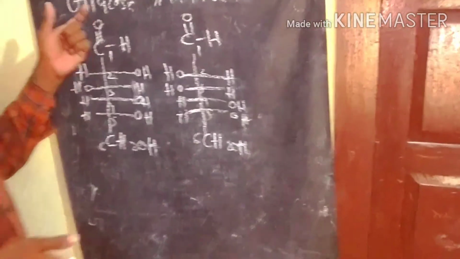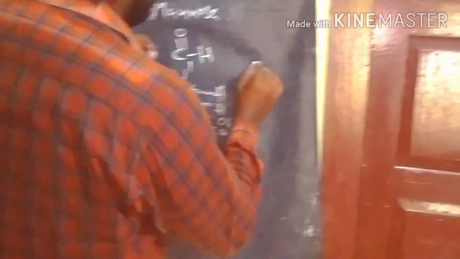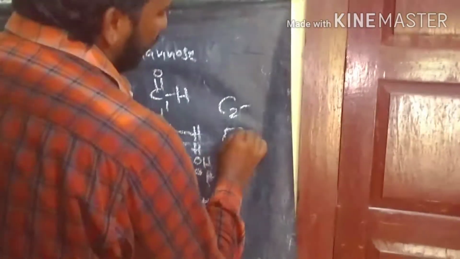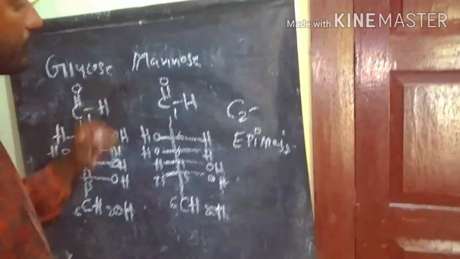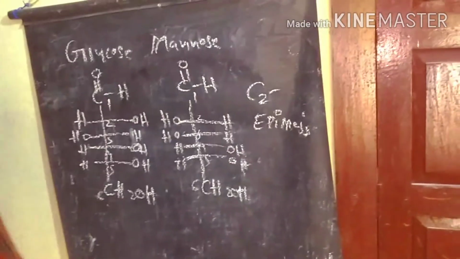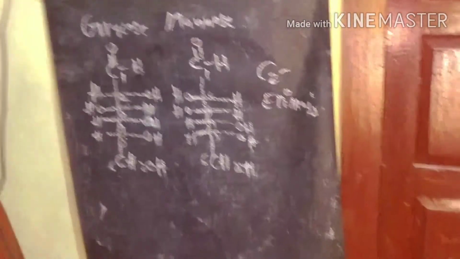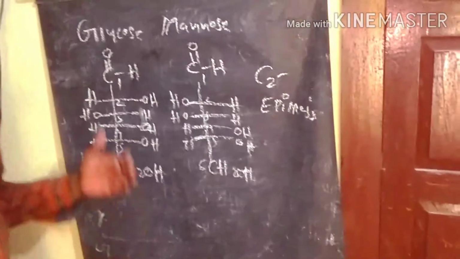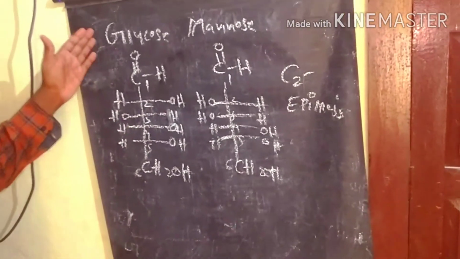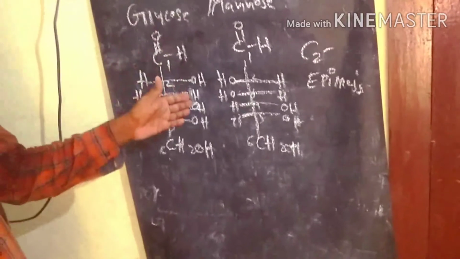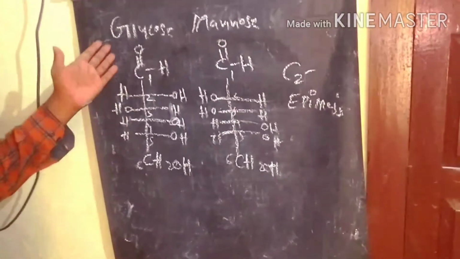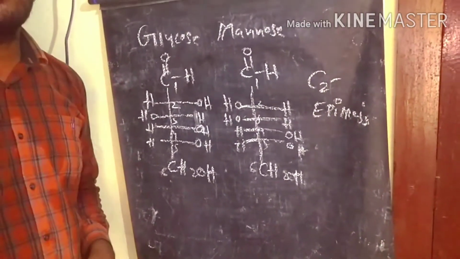That's why we call glucose and mannose C2 epimers. Glucose and galactose we call C4 epimers, which we discuss later.